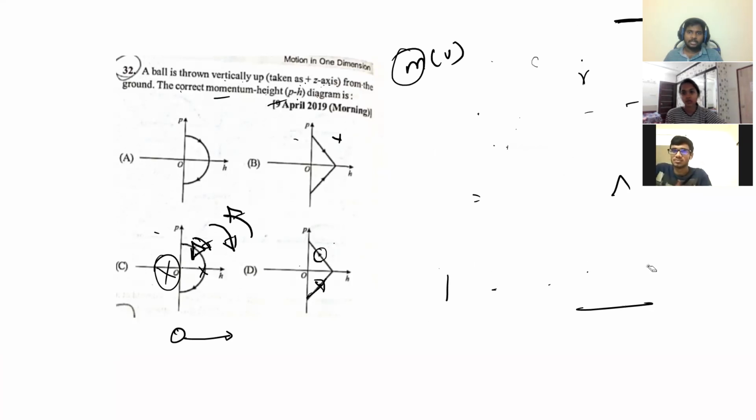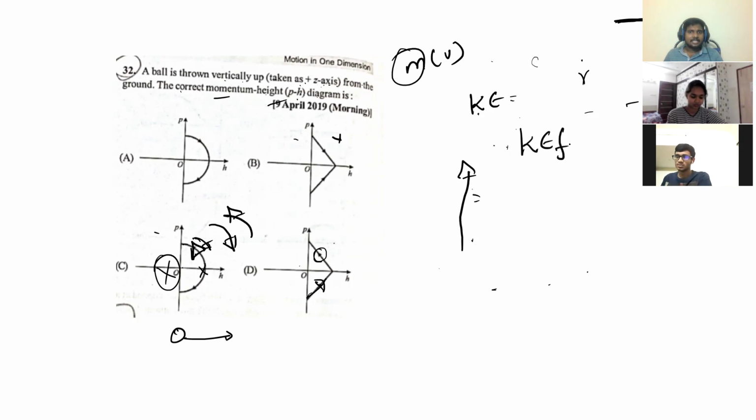I'll try to write the equation only here. Kinetic energy: suppose you're going upwards, the loss of kinetic energy is equal to the gain in potential energy, is it not? Can I write it as kinetic energy final minus kinetic energy initial is equal to the gain in potential energy, which is mgh minus mg into 0, the change in potential energy? So can I write this as kinetic energy final is equal to kinetic energy initial plus mgh? Careful.